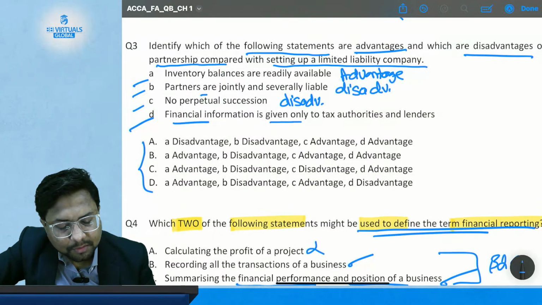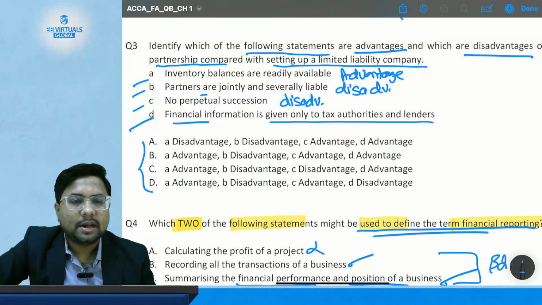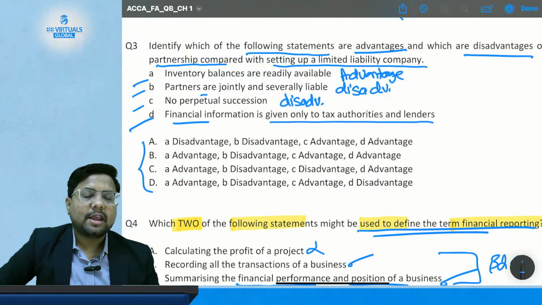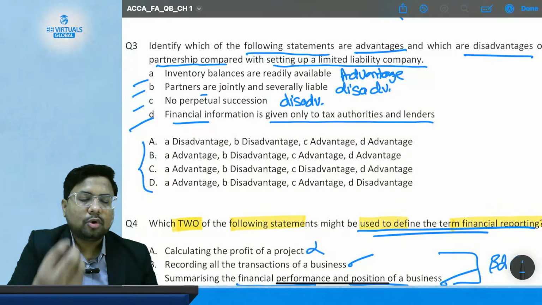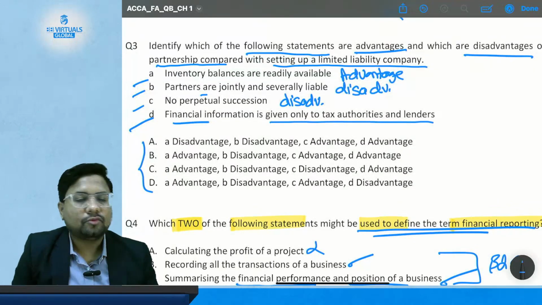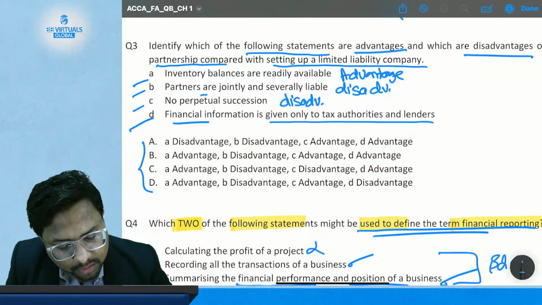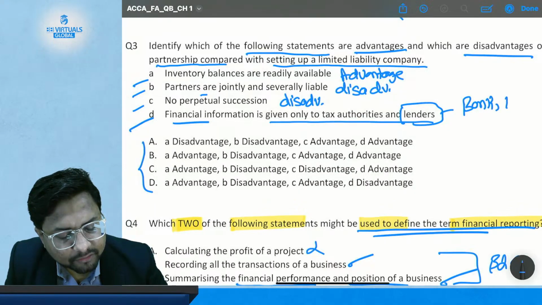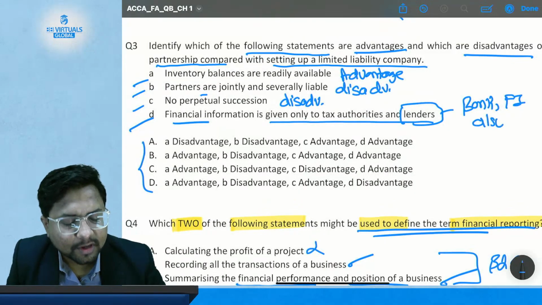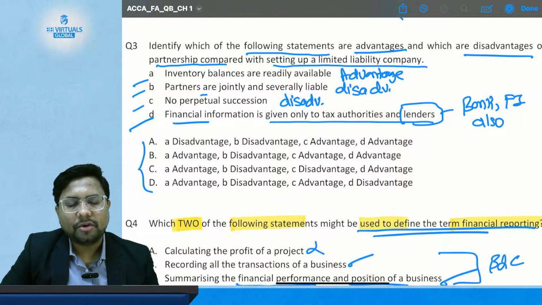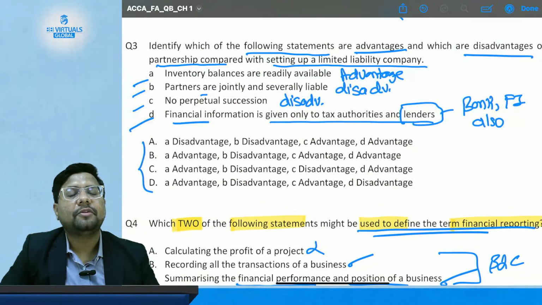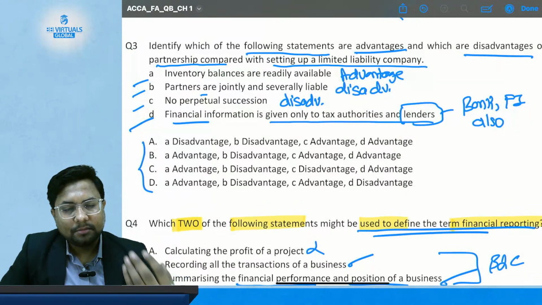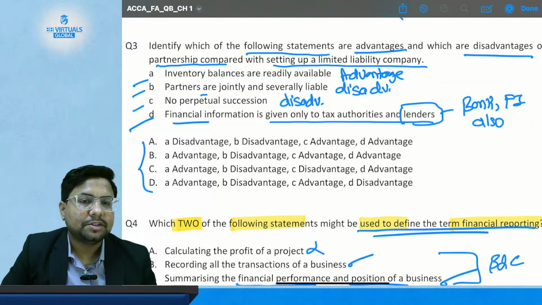Financial information is given only to tax authorities and lenders. Suppose I am in a partnership form of business and I have to give my financial statements to the government and to creditors from whom I have taken a loan. Lenders means banks and financial institutions also. Suppose I have taken some loan from State Bank of India or HDFC, so I have to submit my financial statements to them also, because they have given me a loan. So I have to do the compliance of submitting the financial information.